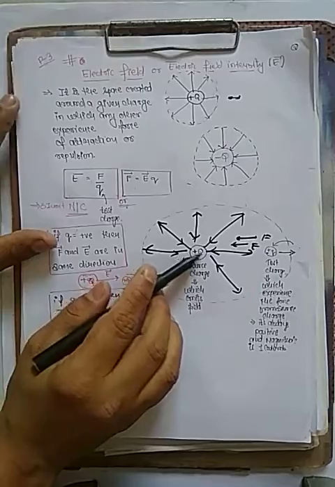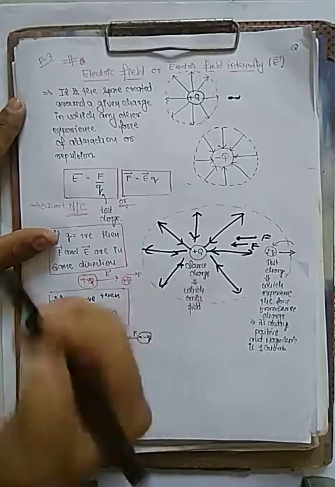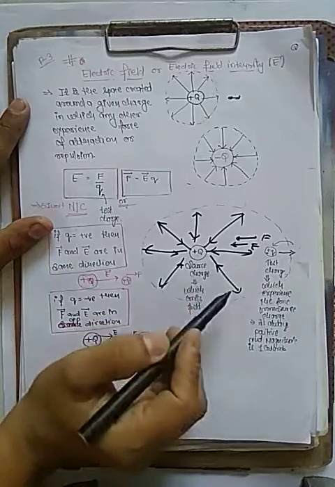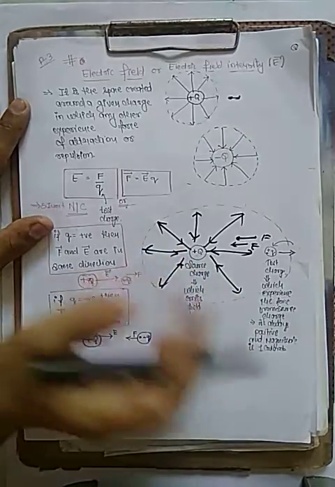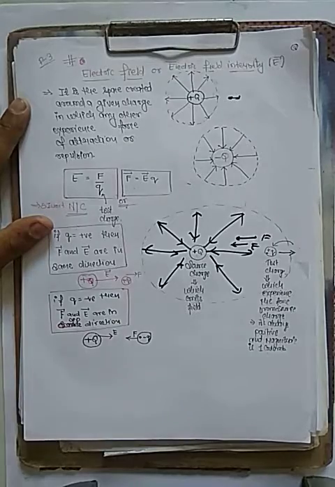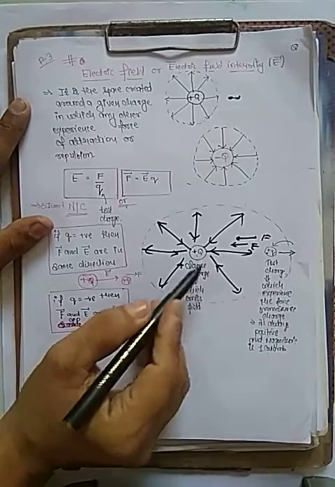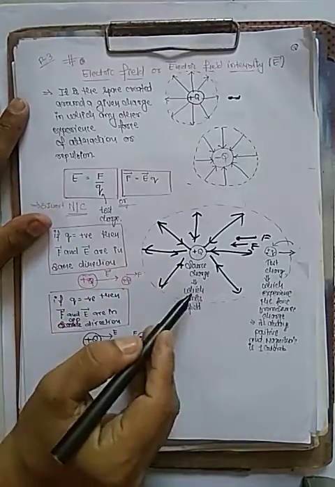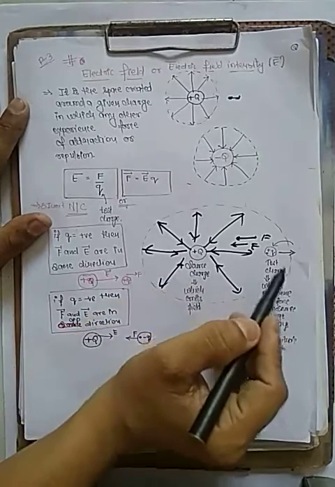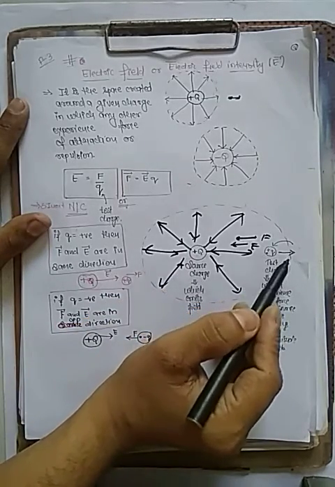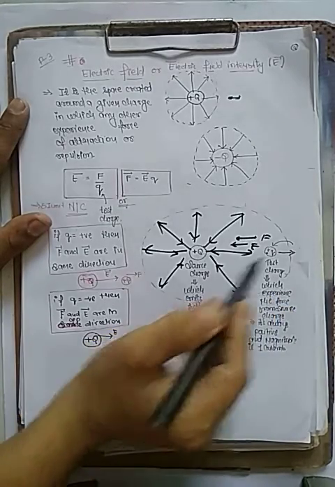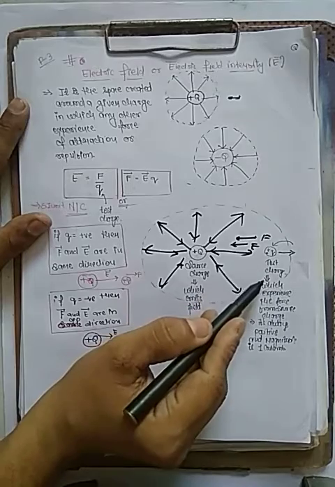The charge which emits the field, which has its own field, is called the source charge. The charge on which force is acting, which is either thrown out or attracted, is called the test charge.